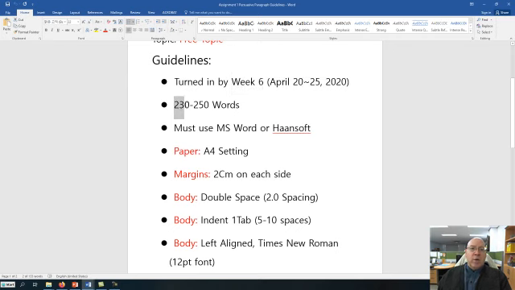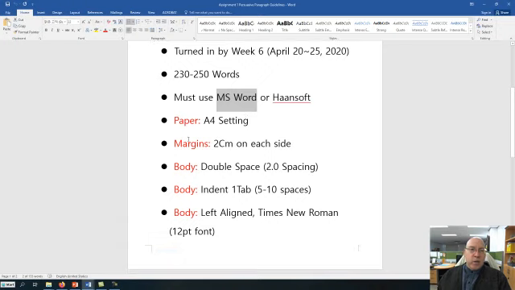Your paper needs to be 230 to 250 words. That's a little over half a page, maybe 2/3 or 3/4 of a page. So it's got to be 230 to 250 words. Please use Microsoft Word or Hansoft. Like I said, I'm going to go over MS Word. So I'll show you a few